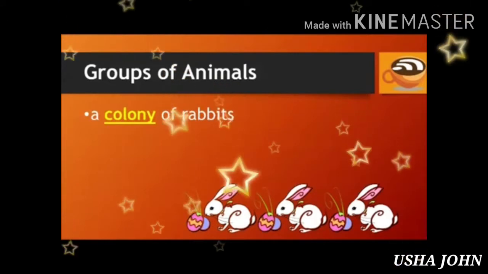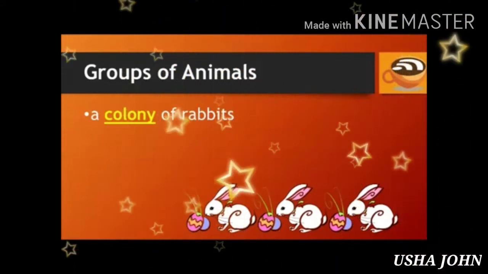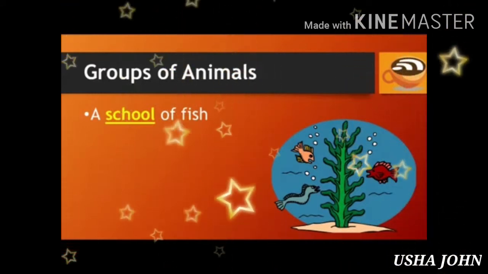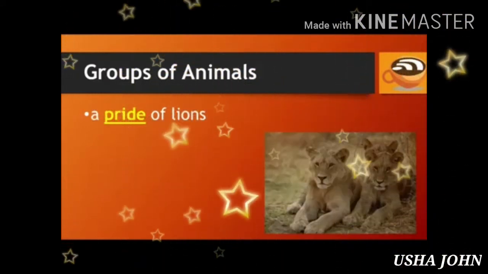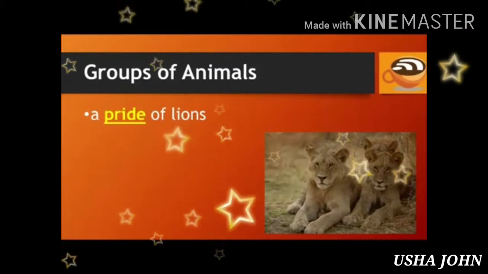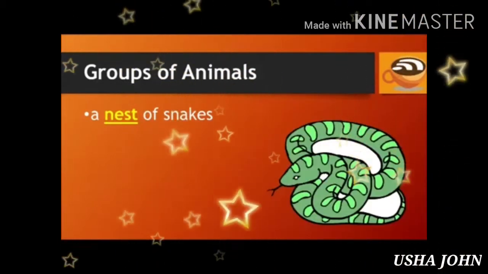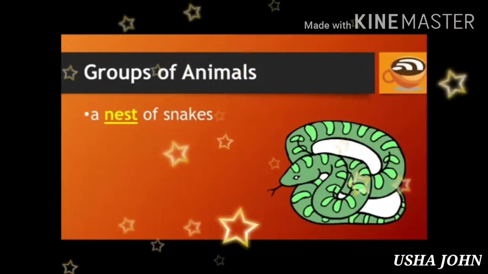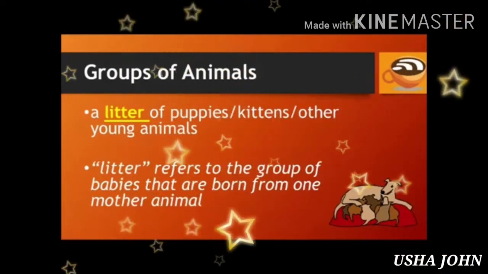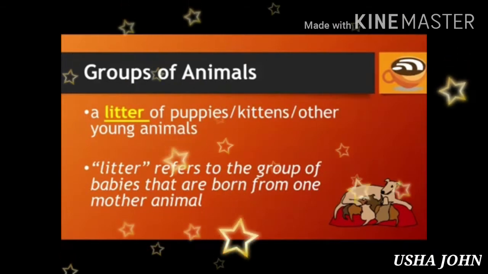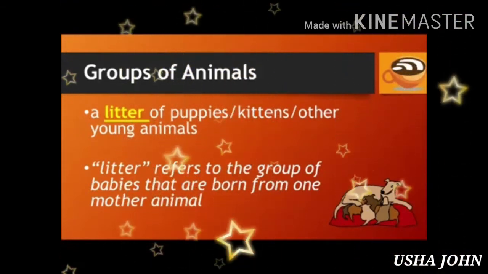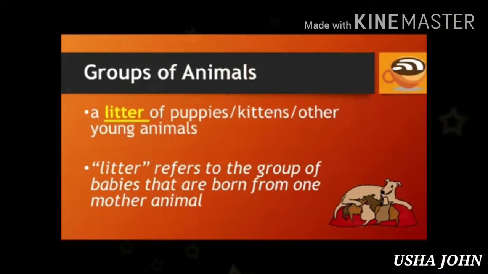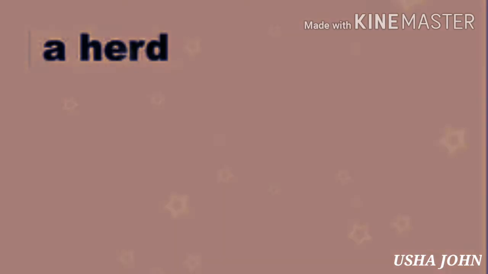A colony of rabbits. A school of fish. A pride of lions. A nest of snakes. A litter of puppies, kittens, other young animals. Litter refers to the group of babies that are born from one mother animal. That is a litter of puppies.